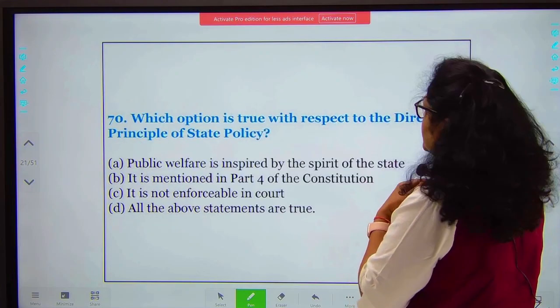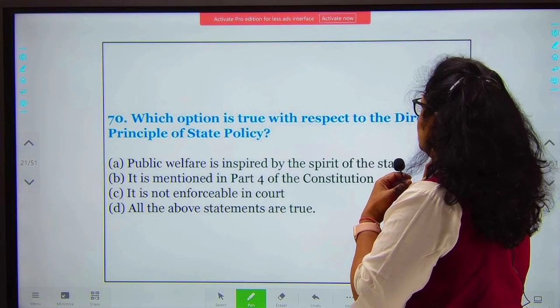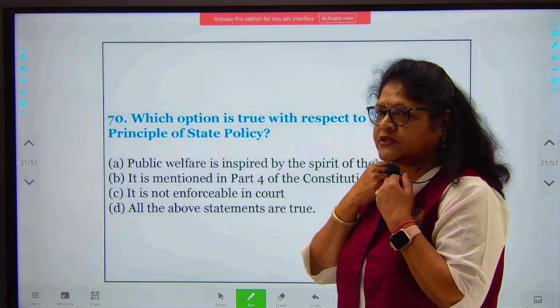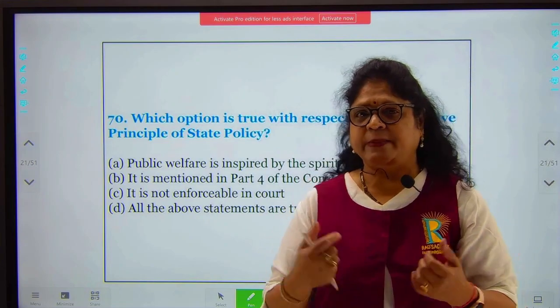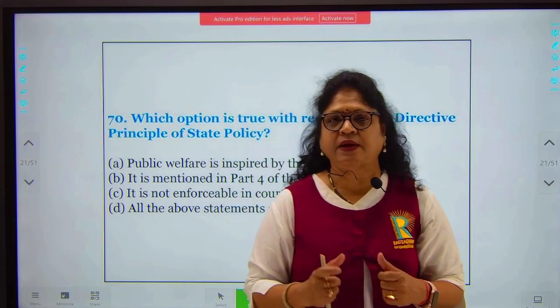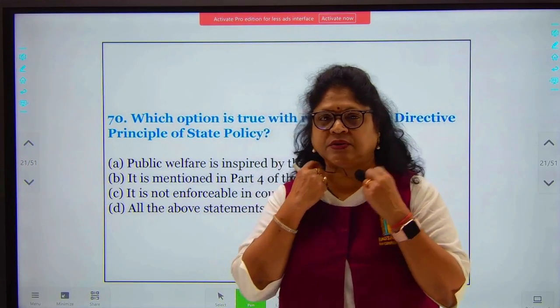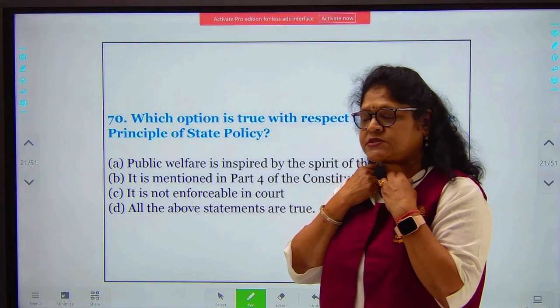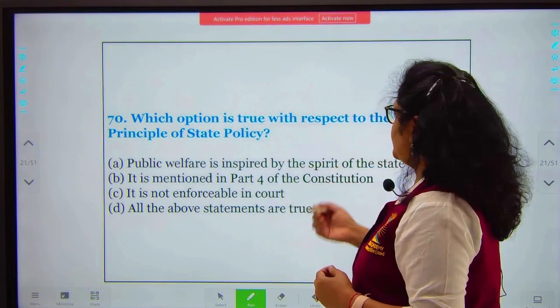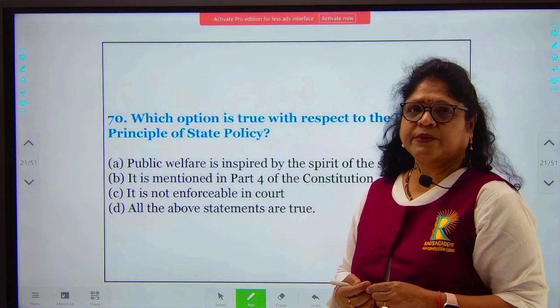I think we missed one. Which option is true with respect to the directive principles of state policy? Again, we are talking about directive principles. As you know, fundamental rights and directive principles are two very, very important topics for the UPSC. Always in every question, every year you have questions on both these topics. So which option is true with respect to directive principles of state policy?